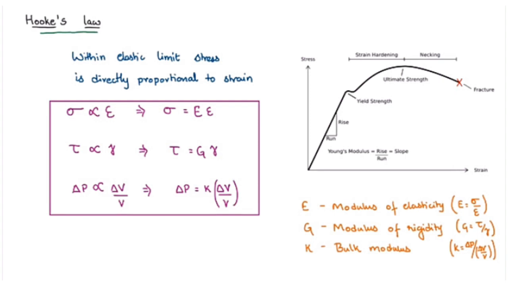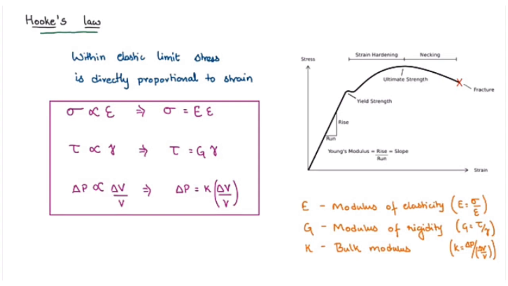This can also be applied to shear stress as well as change in pressure, as shear stress is directly proportional to shear strain, and the constant of proportionality is known as modulus of rigidity, and the change in pressure is directly proportional to the volumetric strain, and the constant of proportionality is known as bulk modulus.